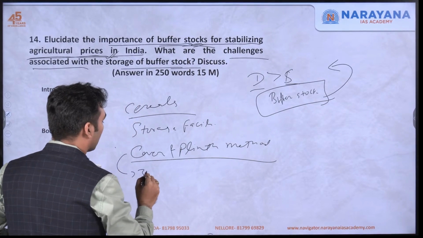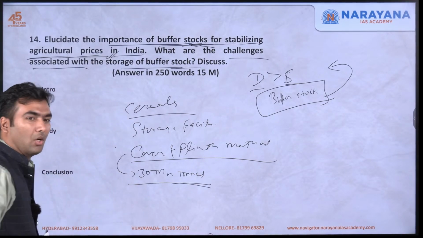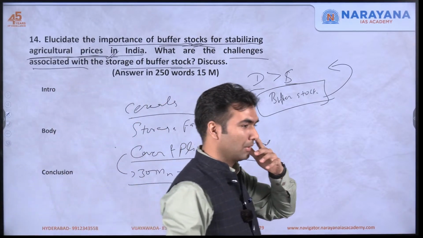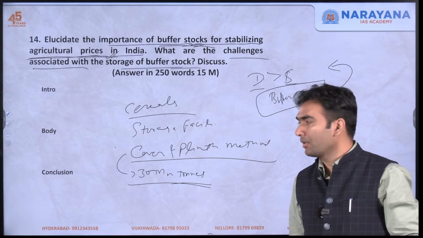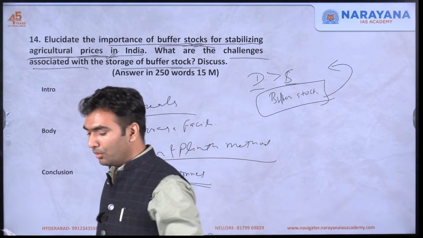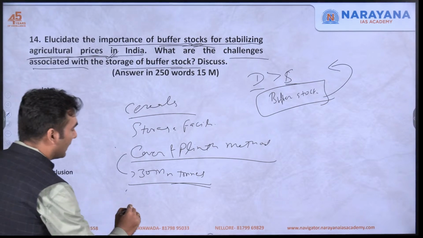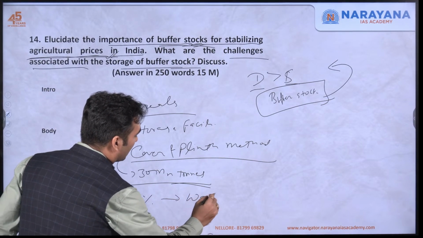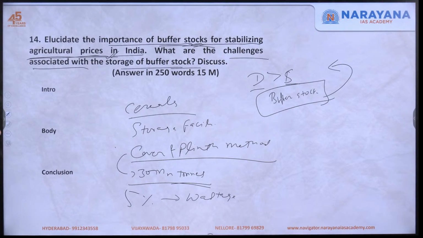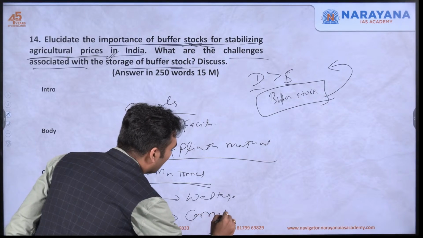In the cover and plinth method, 30 million tons are stored; this much of food grain is stored in this. Cover and plinth method is nothing but simply covering using some, say, plastic material. Because it is being stored in the open, obviously there is going to be a lot of food wastage. It is said that 5% of stored grains is wasted. There is a CAG report that 5% is wastage out of the total food stored. So if you are storing and 5% is getting wasted, then 20% is wastage due to corruption.